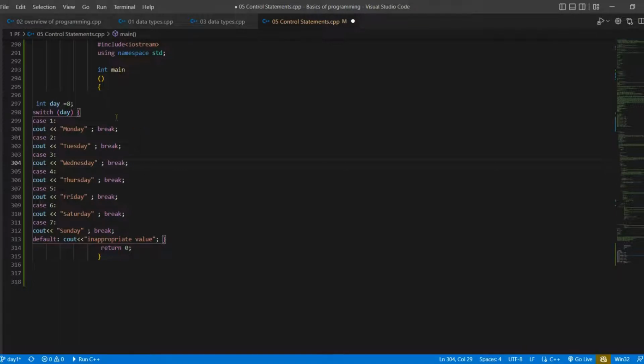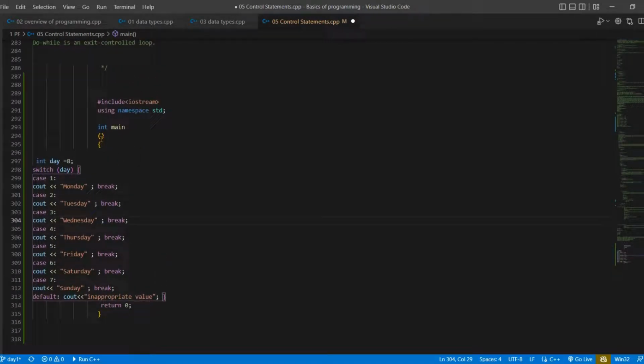Here I stored day. Day is equal to 8, stored in an integer type variable with the name day. In the switch statement I am passing the expression day, and day contains 8. If this day meets any case below, it will execute that statement and execute the break.